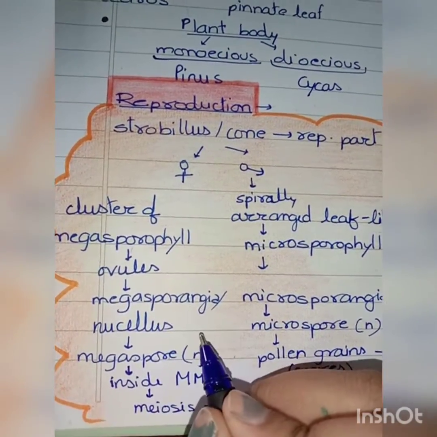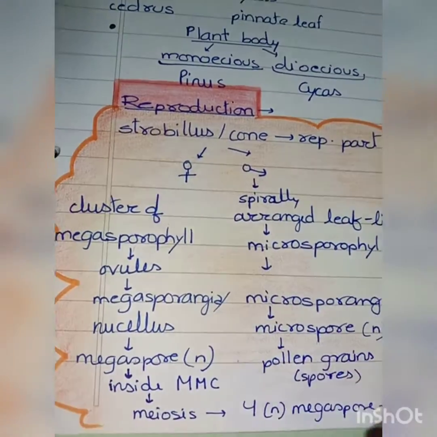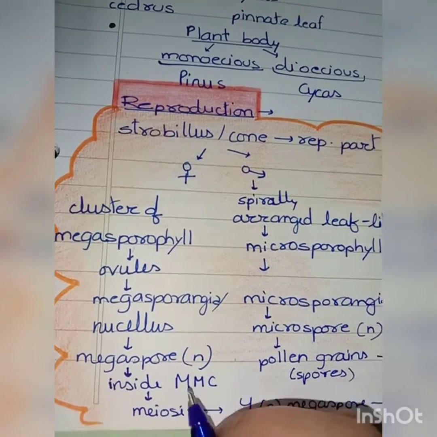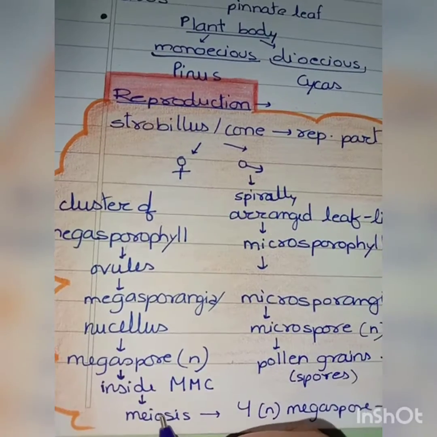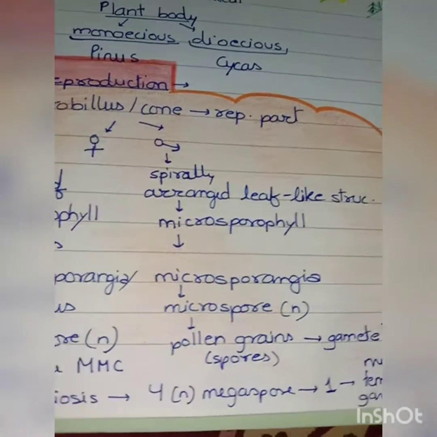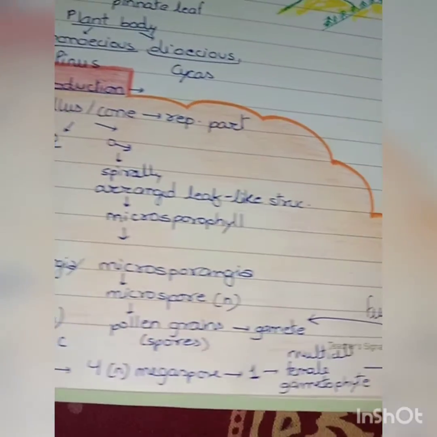Okay, so out of it there is one cell which is differentiated from other cells. Okay, it looks totally different. That is known as the megaspore mother cell. And this megaspore mother cell shows meiosis. Okay, and it divides into four megaspores after meiosis, right?